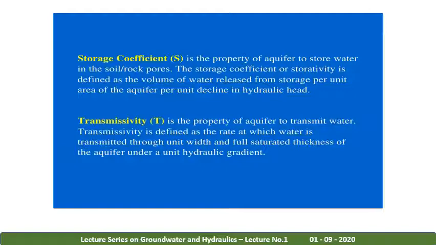And the per unit decline in hydrographic head. Transmissibility is the property of an aquifer to transmit water. Transmissibility is defined as the rate at which water is transmitted through unit width and full saturated thickness of the aquifer under a unit hydraulic gradient. So basically,